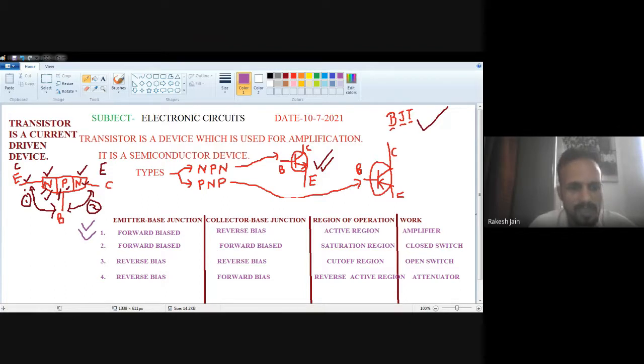So I hope you understand about the basics of the transistor. In the next lecture, we will study the circuit diagrams of those regions of operation, the switching times, and how a transistor will work as a switch. So I hope you understand about the basics of the transistor.